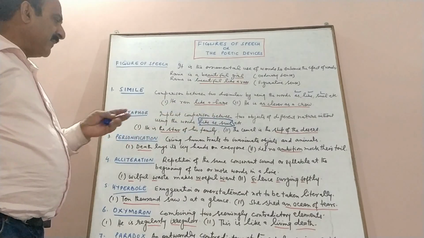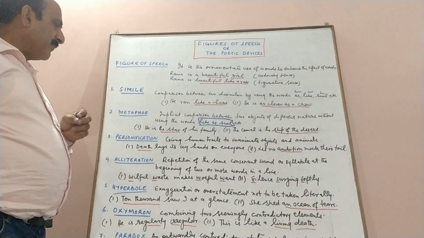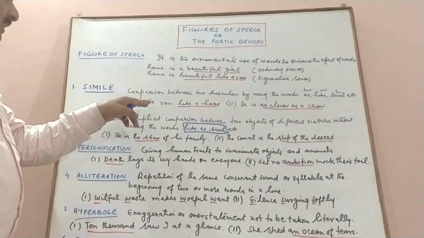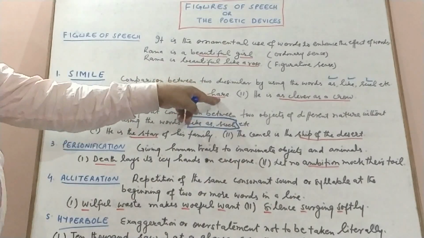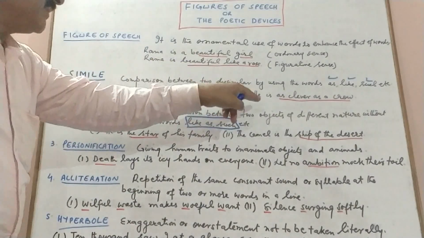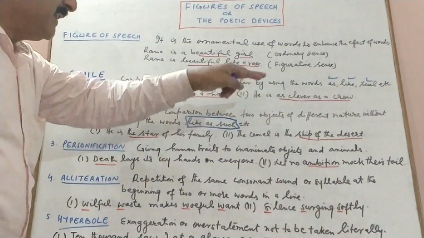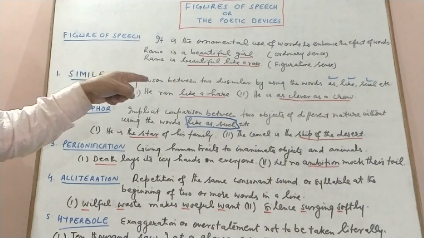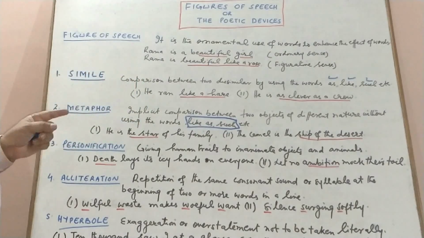In fact, we substitute a word for the noun or pronoun. We say he ran like a hare. It is simile. When we say he is a hare, it is metaphor. When we say he is as clever as a crow, it is a simile. When we say he is a crow, it is a metaphor. So that is the difference between simile and metaphor. We always use the words like, as, such, than in simile, but we never use such words in a metaphor.